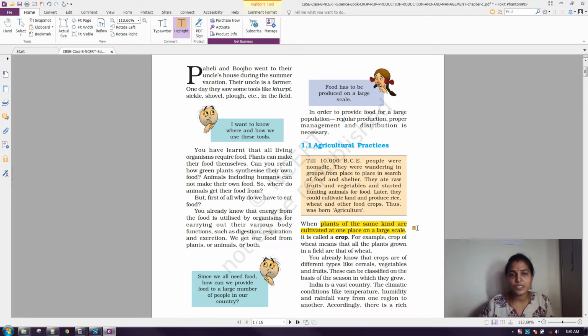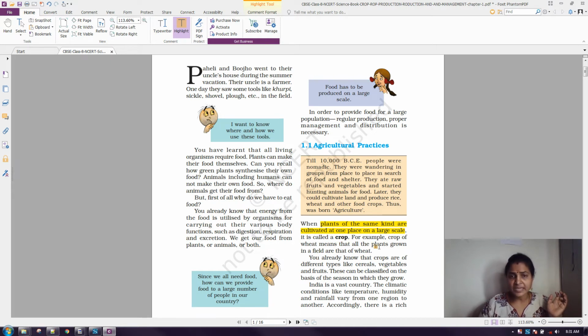For example, we can take paddy plants. If we go to the paddy field, we can see only paddy plants. In a particular area, we are cultivating only paddy. It's not a smaller quantity; we are doing the cultivation on a larger scale. So that we call a crop. Now you know the definition for crop.